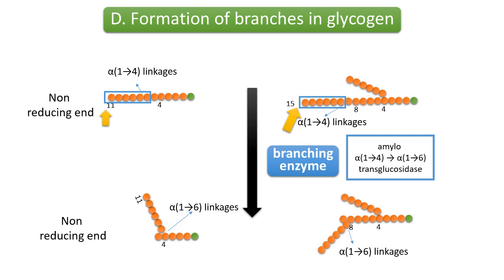This enzyme breaks an alpha 1,4 bond from the terminal non-reducing end and removes a chain of 6 to 8 glucosyl residues, then attaches it to a non-terminal glucosyl residue by an alpha 1,6 linkage. The new and old non-reducing ends can be further elongated by the action of glycogen synthase.